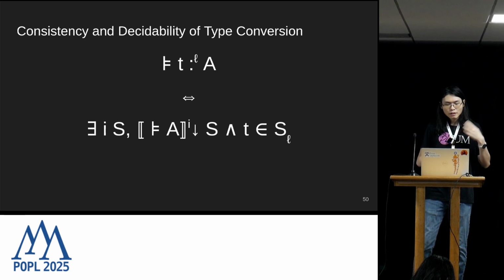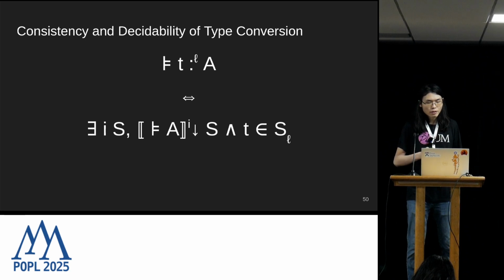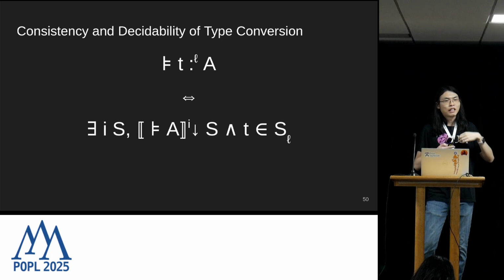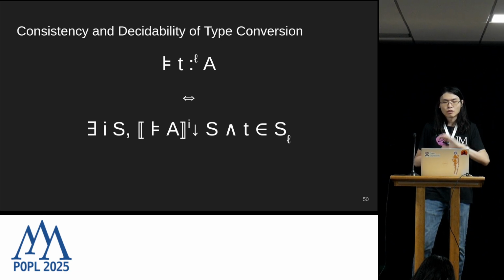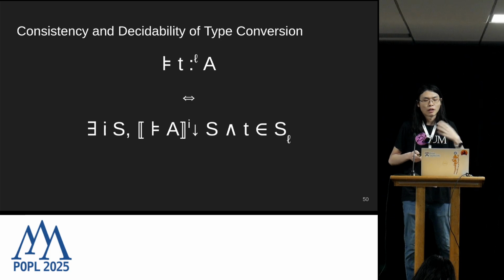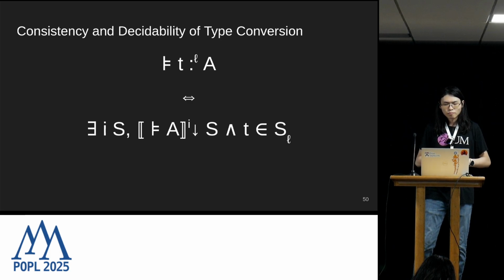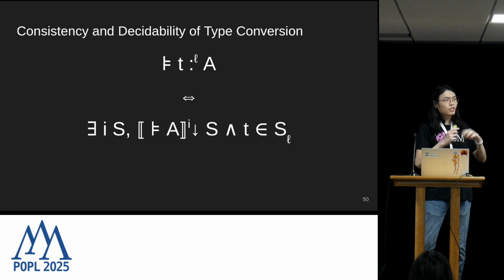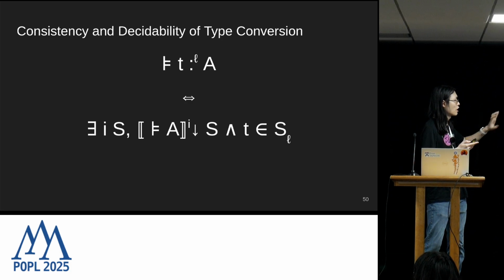Once you have the definition of the logical predicate, you can define what it means for an empty, closed term to be semantically well-typed. That's precisely when the type A corresponds to some set in the logical predicate, and the term T belongs to the set indexed at the observer level L. So it's similar to what you would see in a simply typed case, except the ugly syntax to deal with partial functions.